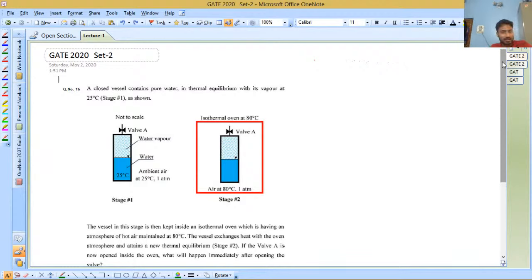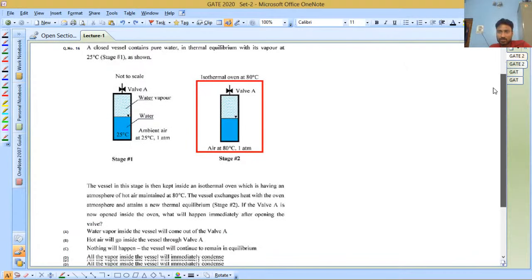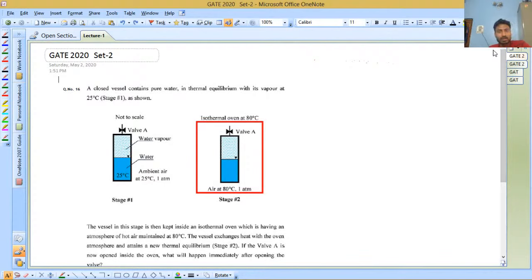So today I will give a brief about how to tackle the problems of GATE. I have taken some problems of GATE 2020 set 2, basically from thermodynamics and its application. The main motive is not just to give you the solution, but to give you a quick insight into how to tackle the problems during the exam, because you will see some lengthy problems and you will get stuck in each problem.